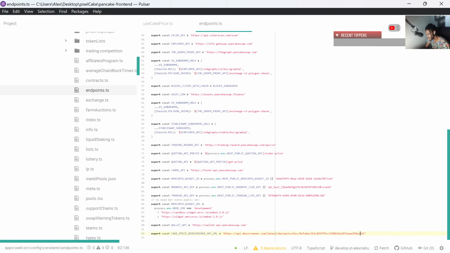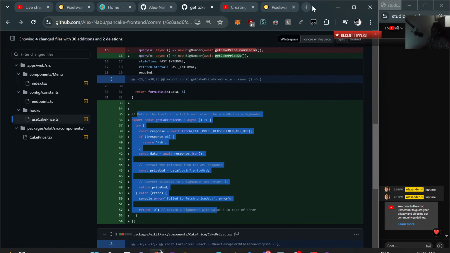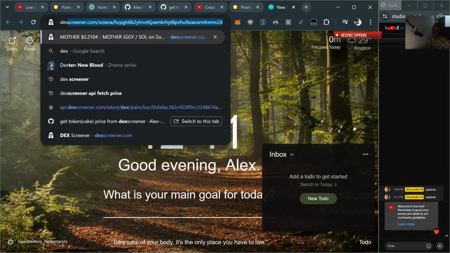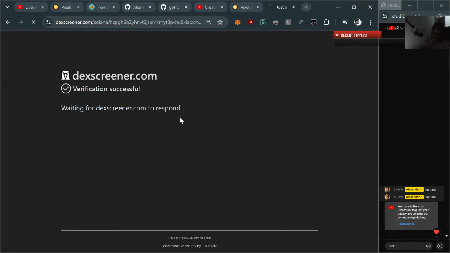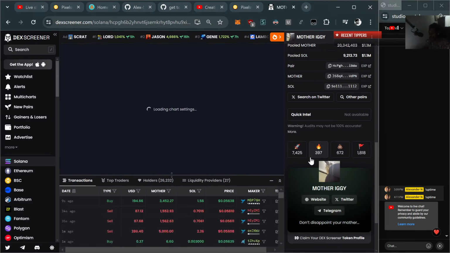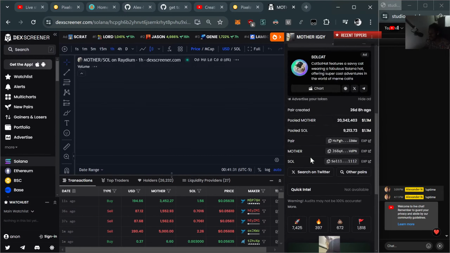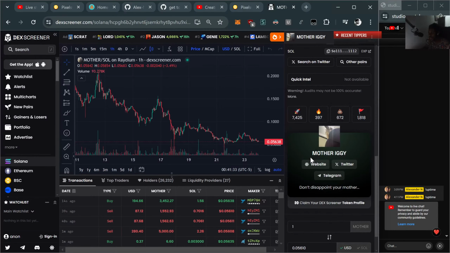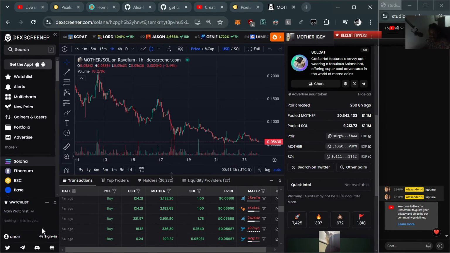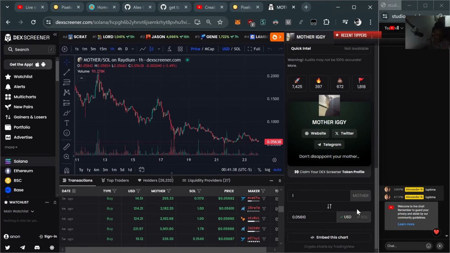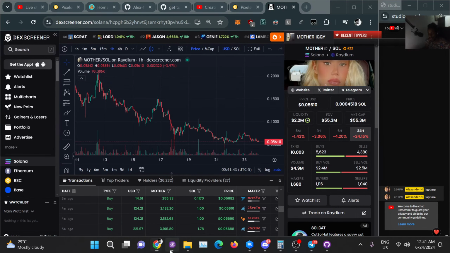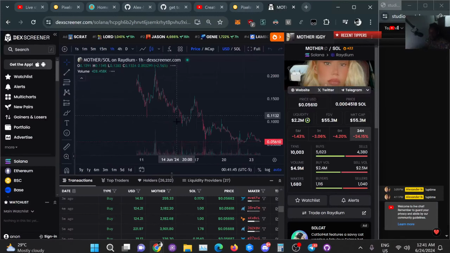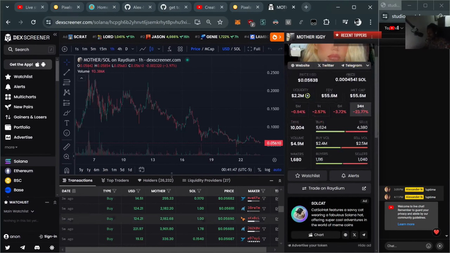Which you can get from DEX Screener. Honestly, I have no clue how I figured this out, right? But it is a DEX Screener URL. If you have a token and it's on DEX Screener, you should be able to get this.